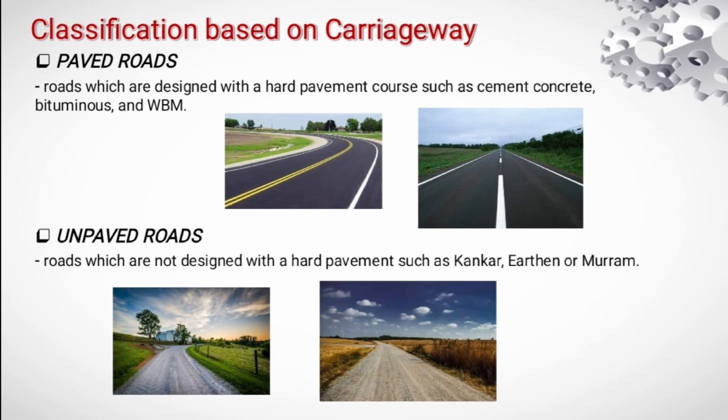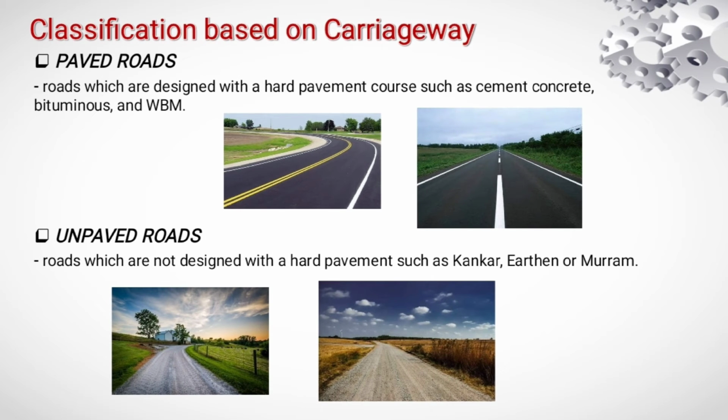Classification based on carriageway, paved and unpaved roads. Paved roads are roads which are designed with a hard pavement course such as cement concrete, bituminous, and WBM. Unpaved roads are roads which are not designed with a hard pavement, such as gravel, earthen, or murram.